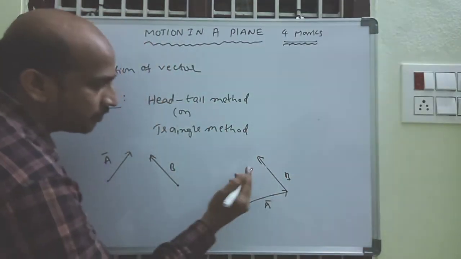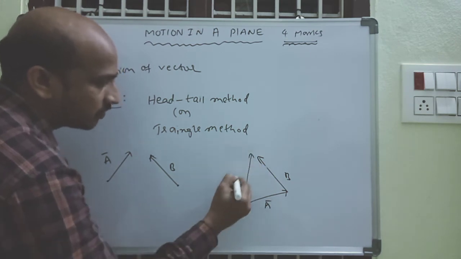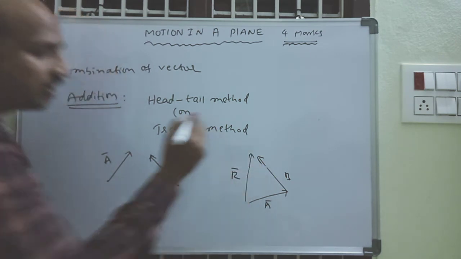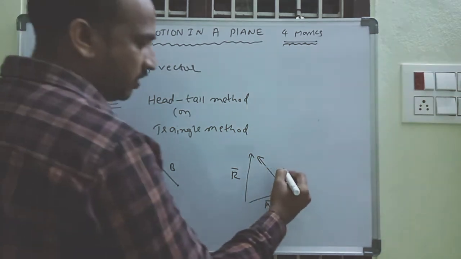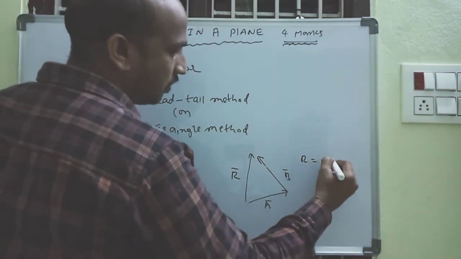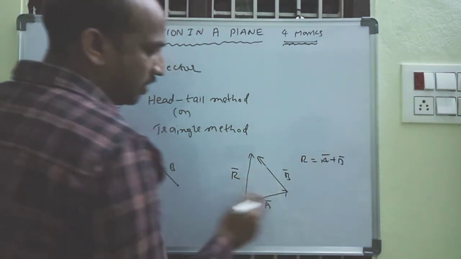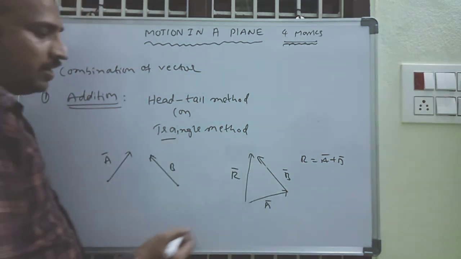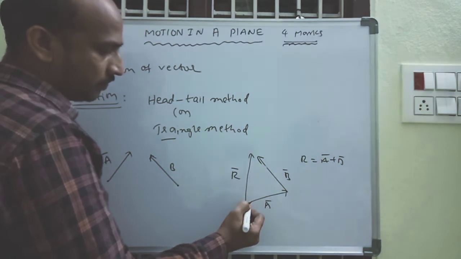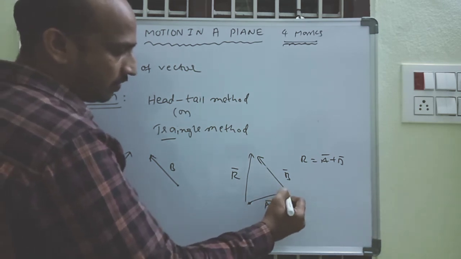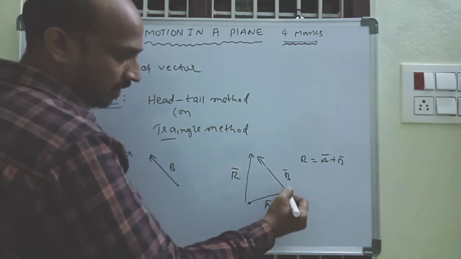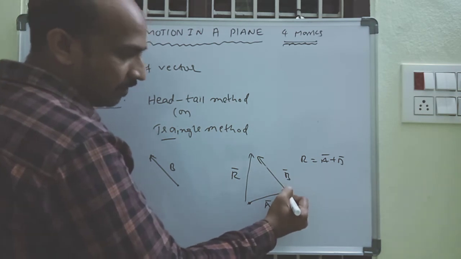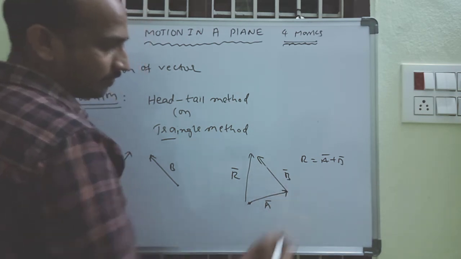This is the resultant vector. So here R is the resultant vector. That's why we write R is equal to A plus B. It is nothing but a triangle, that's why we call it the triangle method. And this is a head to tail method. We are adding the A vector tail with the B vector head.